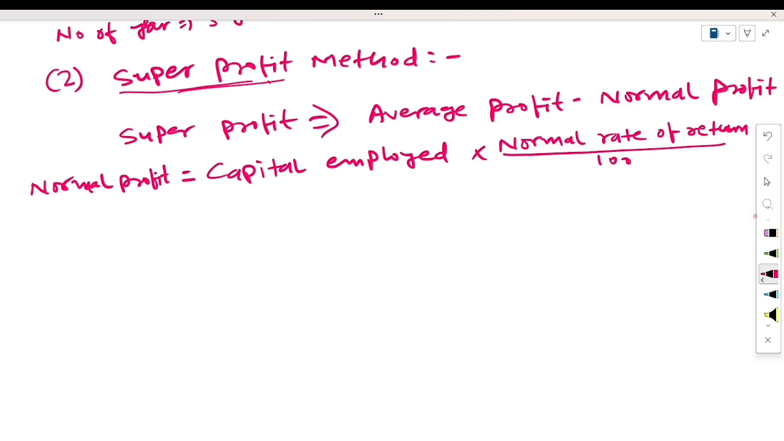If you have both the average profit and normal profit, then you can easily calculate the value of super profit. If you have calculated the value of super profit, then the formula of goodwill will be used, which is super profit into number of years purchase.